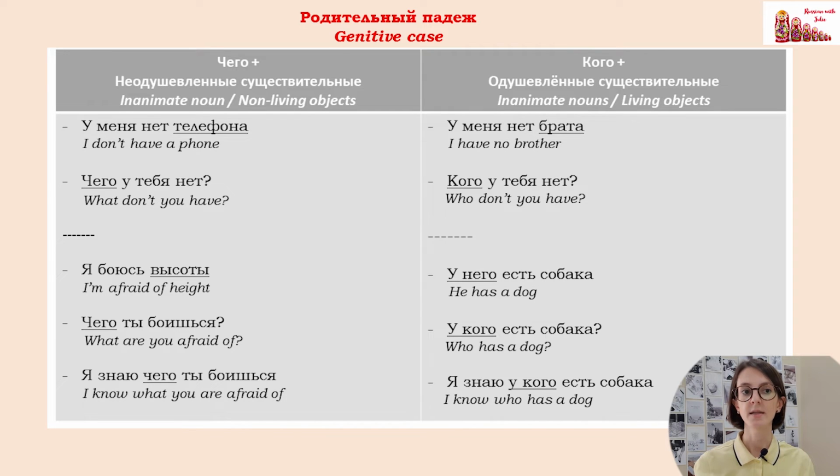So he has a dog, and the structure I have, he has, she has. У меня, у нее, у него. This is genitive case. So the question who has a dog will be у кого есть собака. Я знаю, у кого есть собака. So что и кто in genitive case will be чего и кого.